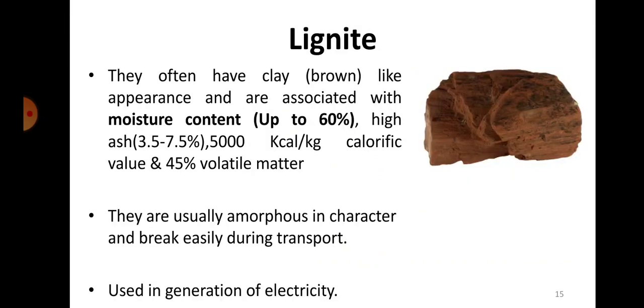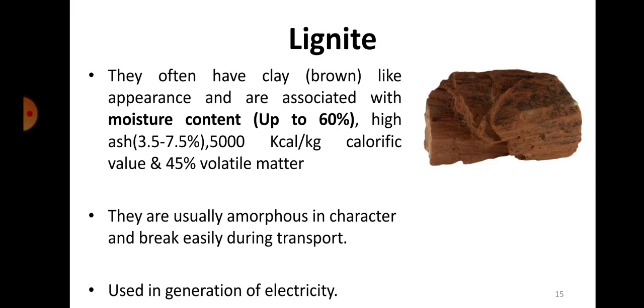The second one is lignite. You can see the change in color here. It is slightly brownish. Lignite often has a clay-like or brown appearance, and is associated with moisture content up to 60%, ash content of 3.5 to 7%, 5000 kilocalories per kg of calorific value and 45% volatile matter.